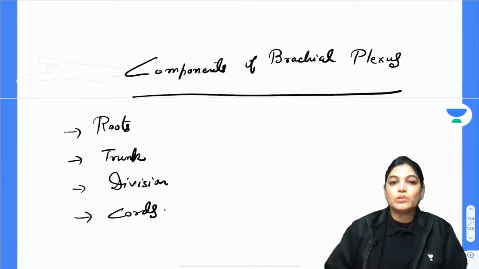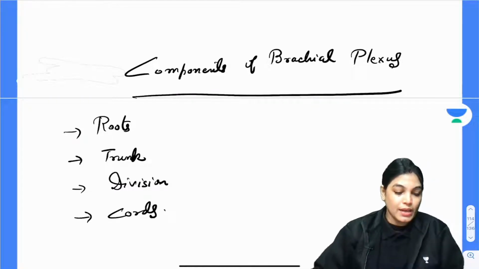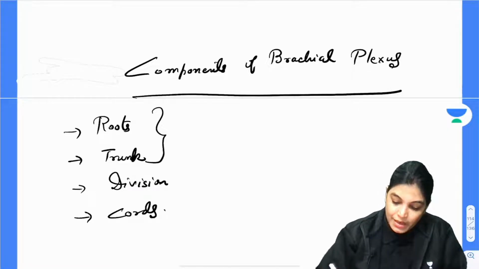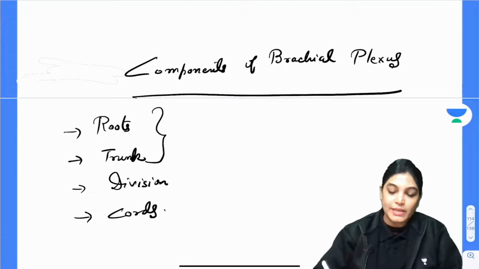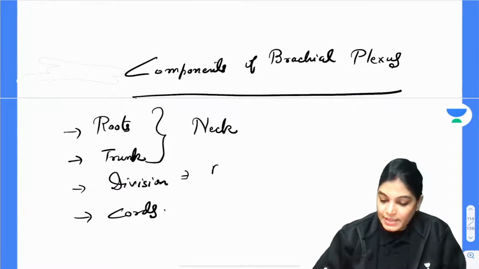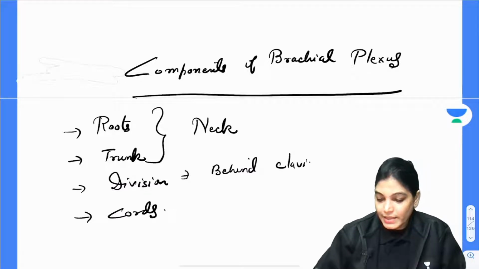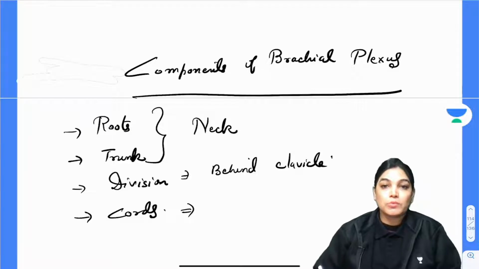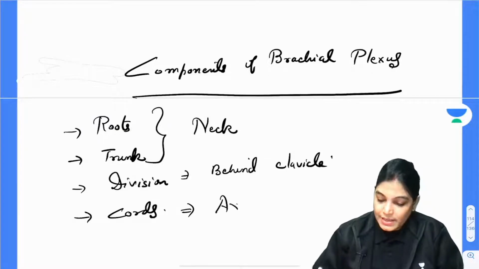It is important to know the formation of each component and where it is lying. The roots and the trunks are located in the neck region. The divisions are lying exactly behind the clavicle. The cords of brachial plexus, which are the posterior cord, medial cord and lateral cord, are located in the axilla region.